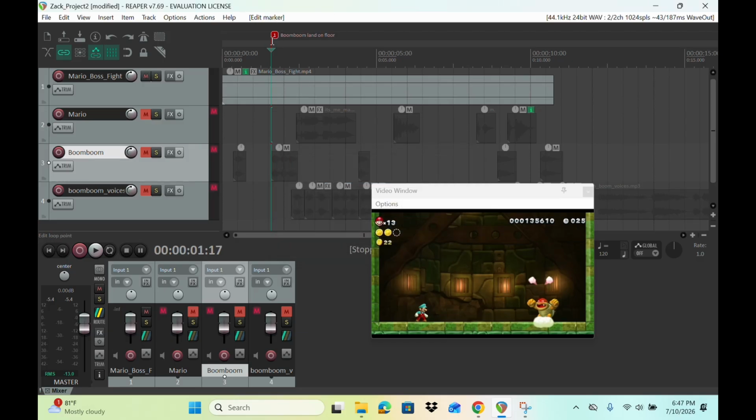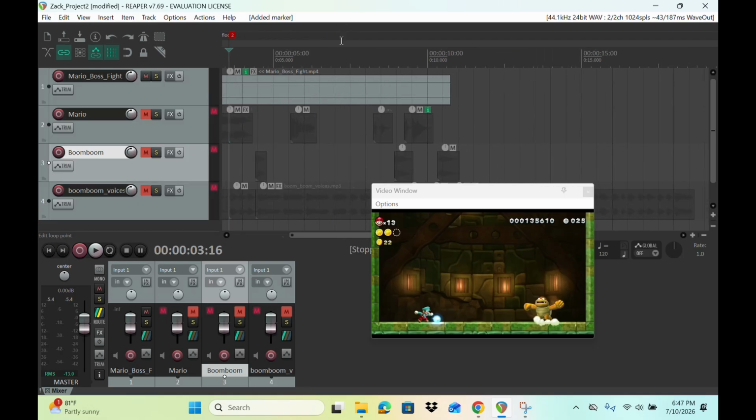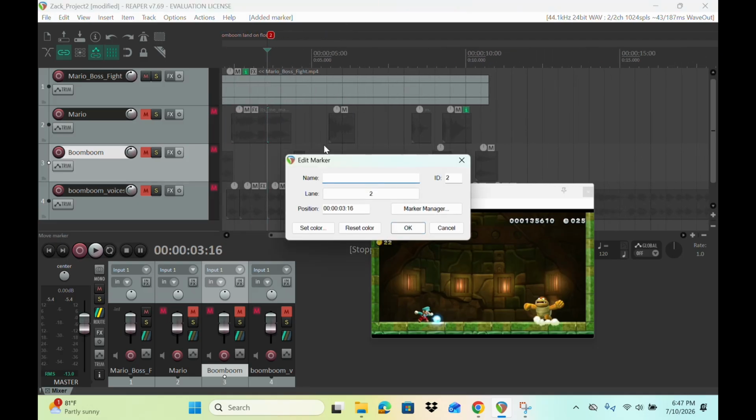Okay, and it does it 3 times. 1, 2, 3. I'll keep it for now. And then what we have here, oh, Mario is throwing an ice ball, so ice ball. Okay, so I need an ice ball sound.